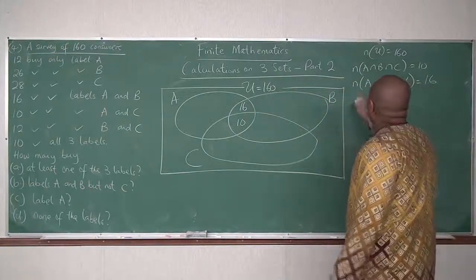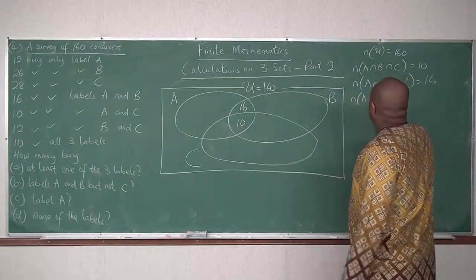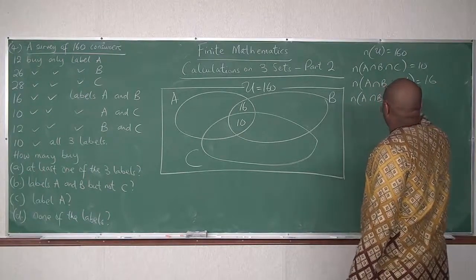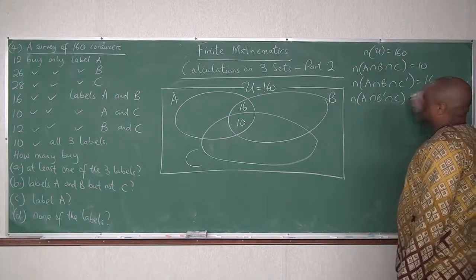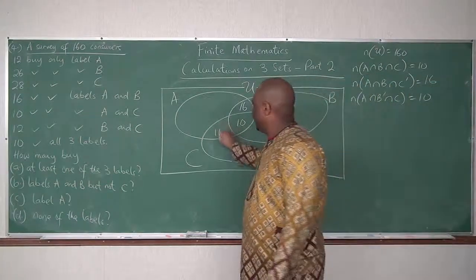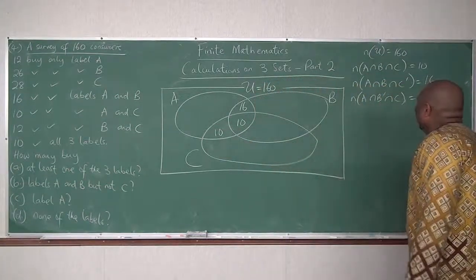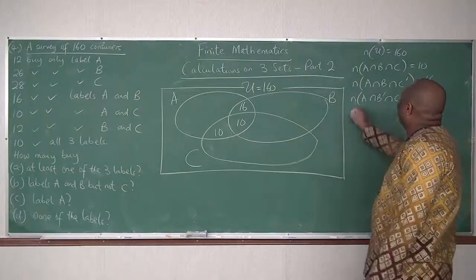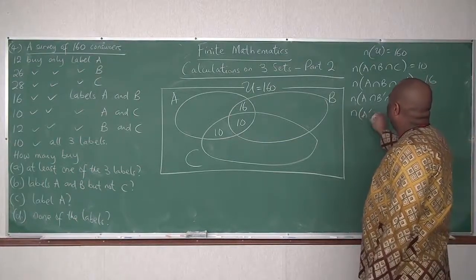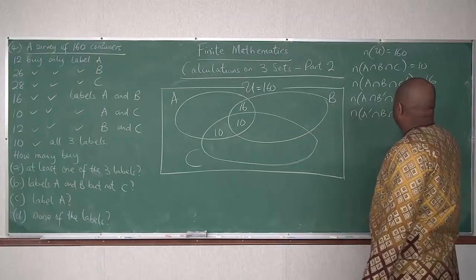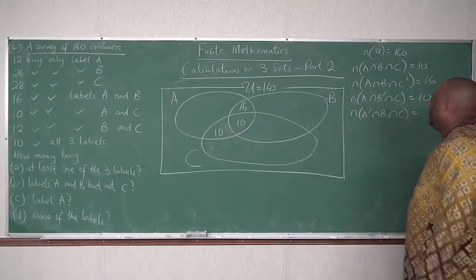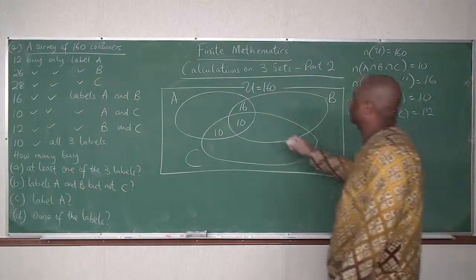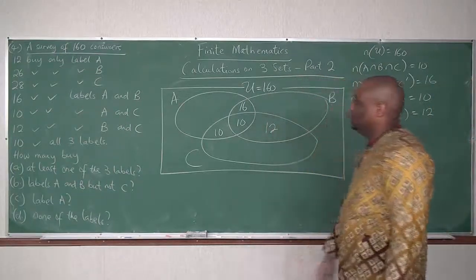Labels A and C only. Cardinality of A intersect B prime intersect C, A and C only, is 10. Put 10 right away here. Then B and C, cardinality of A prime intersect B intersect C, B and C only, is 12. Alright?